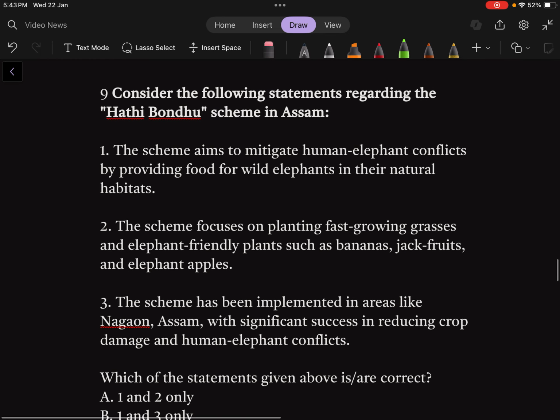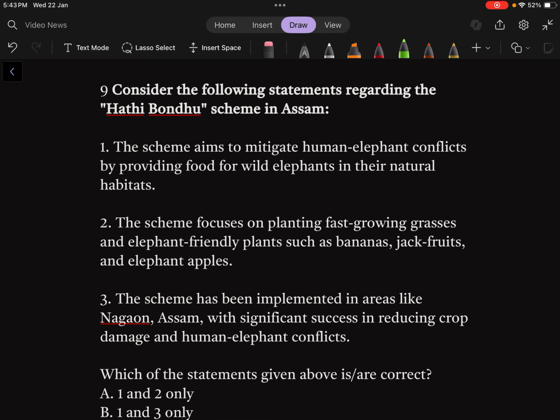Question number 9, Hathi Bandhu scheme. This scheme is important because recently Prime Minister of India, Mr. Narendra Modi, mentioned such a scheme in his Mann Ki Baat program, which is a monthly program.